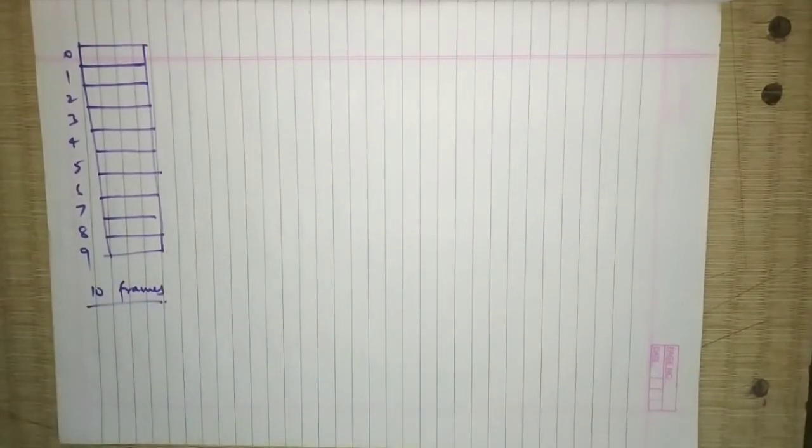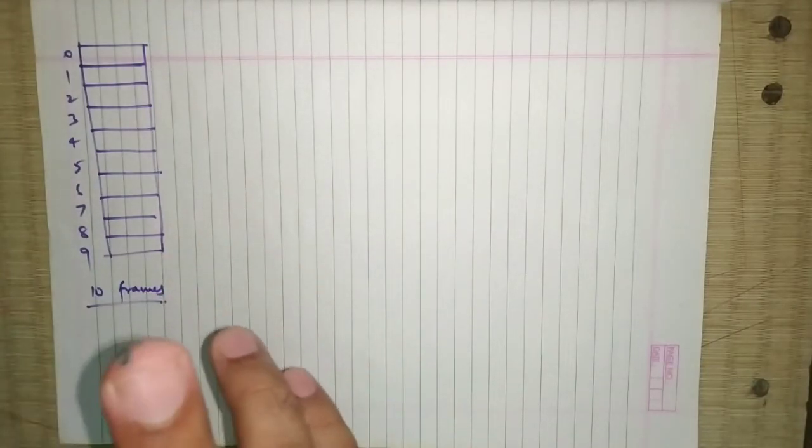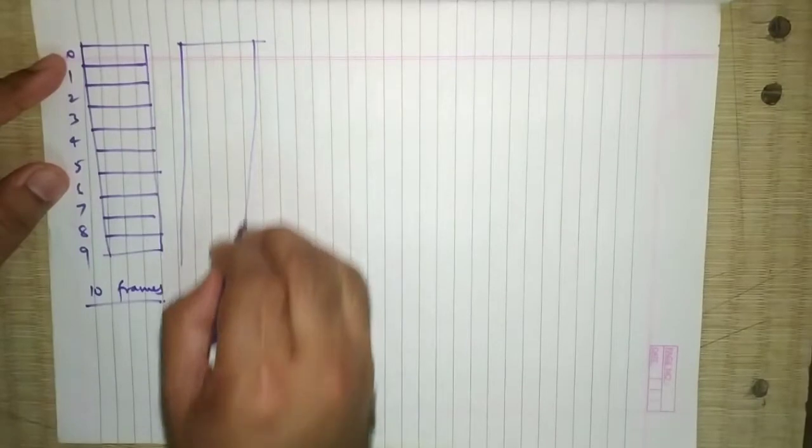Now process 1 arrives, say process A. When process A arrives, I have divided process A into 4 pages. So I will draw another diagram.